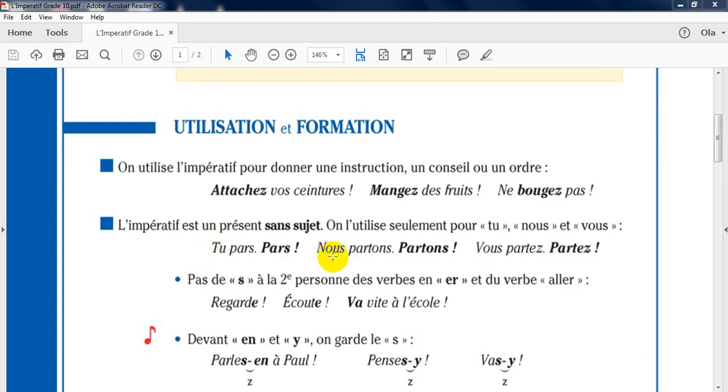When I'm going to put the verb with nous or vous, I'm going to leave it as it is. Okay? Devant on et y, on garde le s. If I have the pronouns on or y, I'm going to keep the s. I'm not going to cancel it.